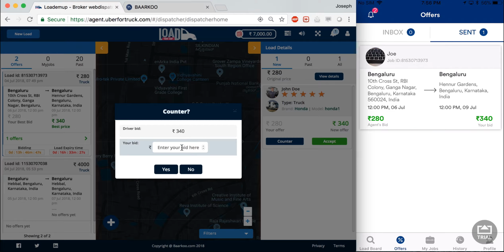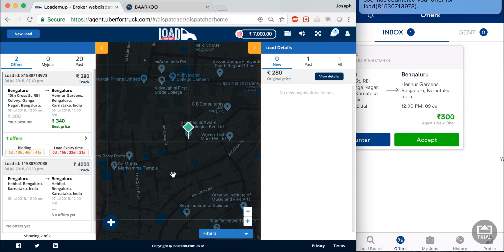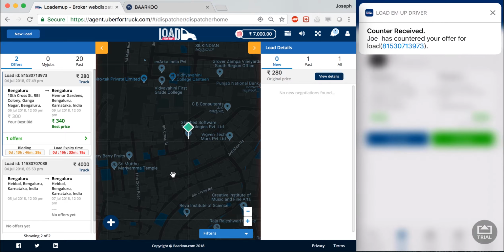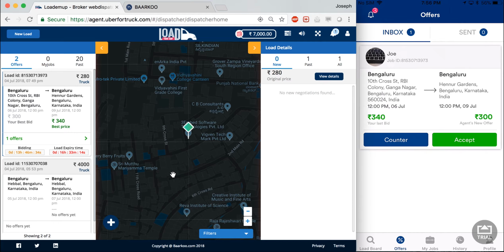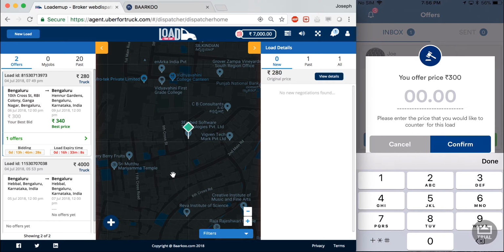Now I'm going to counter this offer with 300. As soon as I've done that, the carrier gets a notification saying that a counter has been received, and it automatically takes me to the inbox page, where I will again counter this for 320.